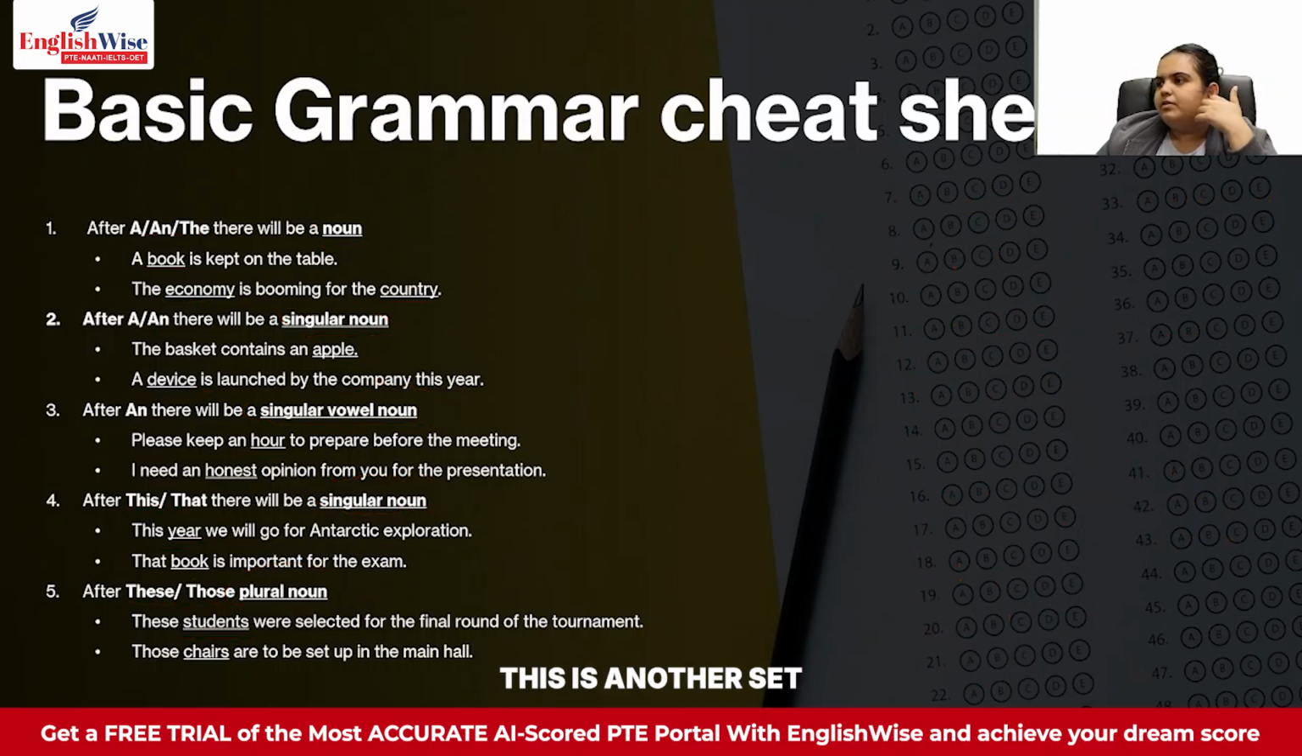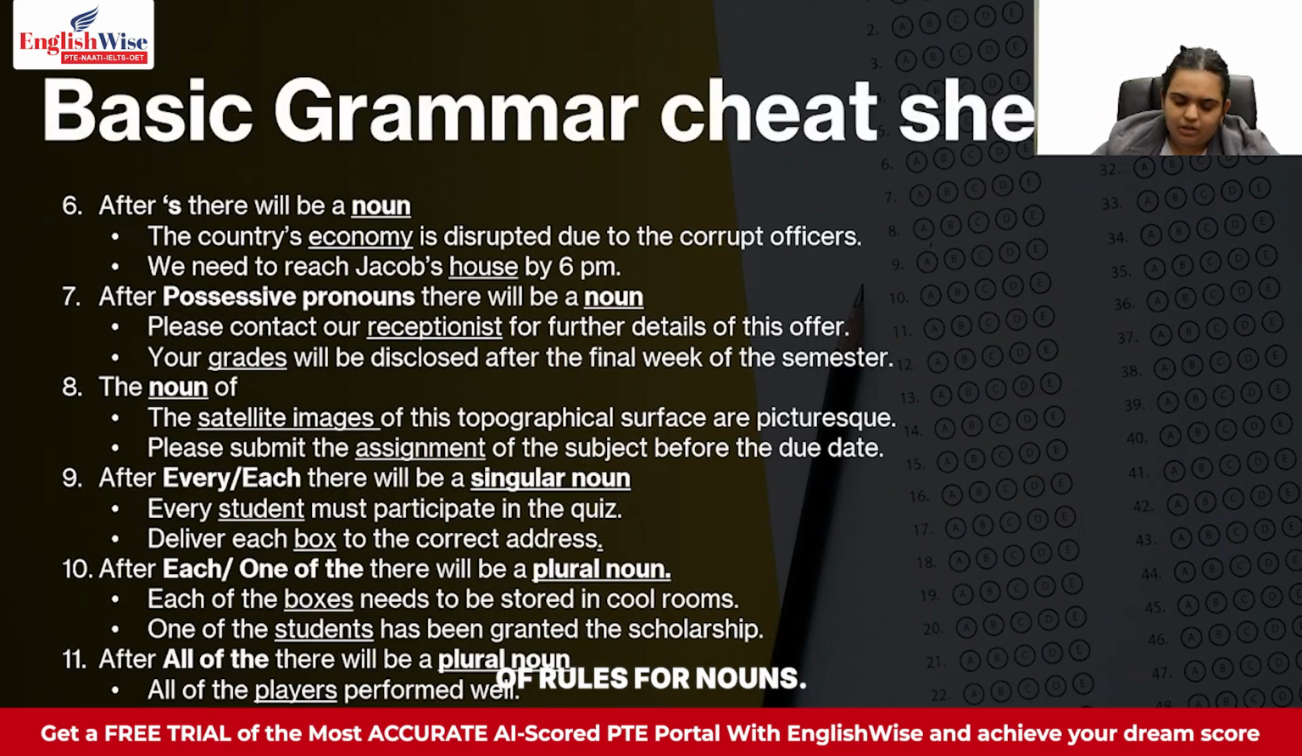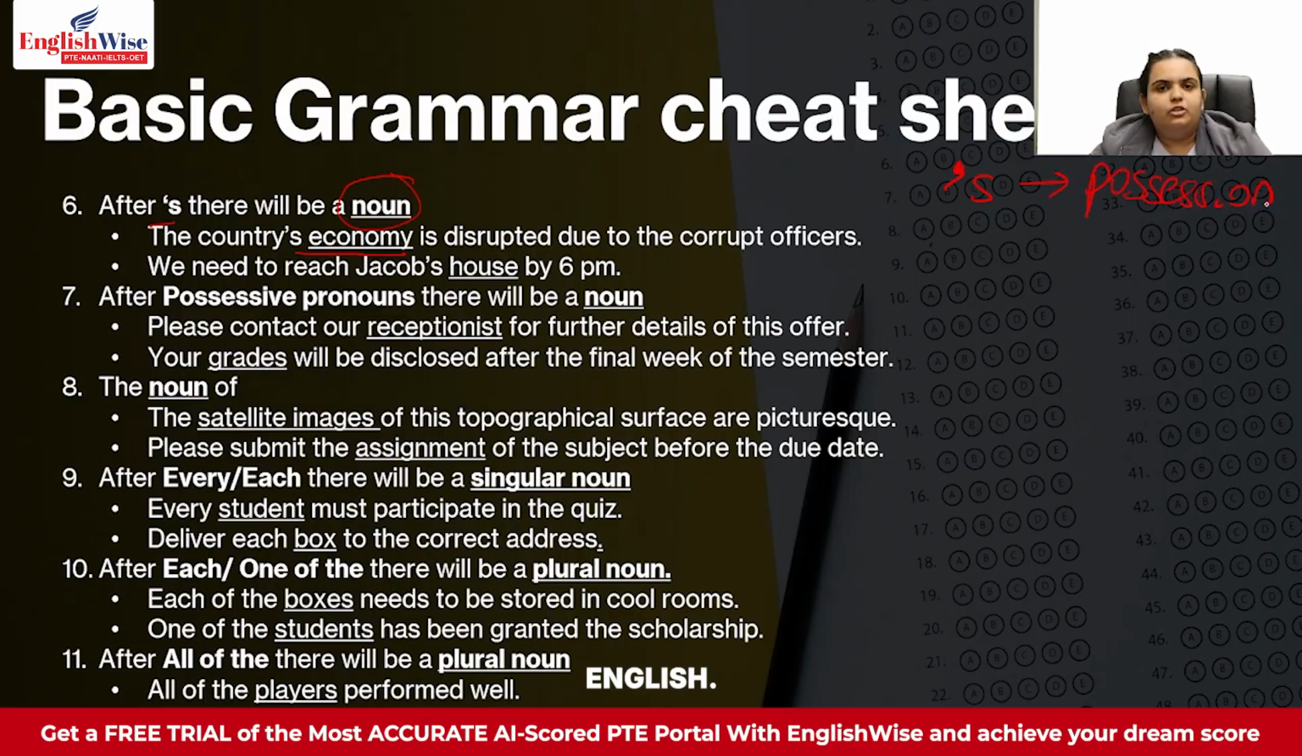So moving forward, this is another set of rules for nouns. After apostrophe S, there will always be a noun. So let's look at some examples. The country's economy. So you see over here, country's. It is not like plural, more than one country. It is like the belonging of a country. Whenever you put apostrophe S, you show possession. That means something belongs to someone else, and it is represented by apostrophe S in English. So after apostrophe S, you always put a noun.